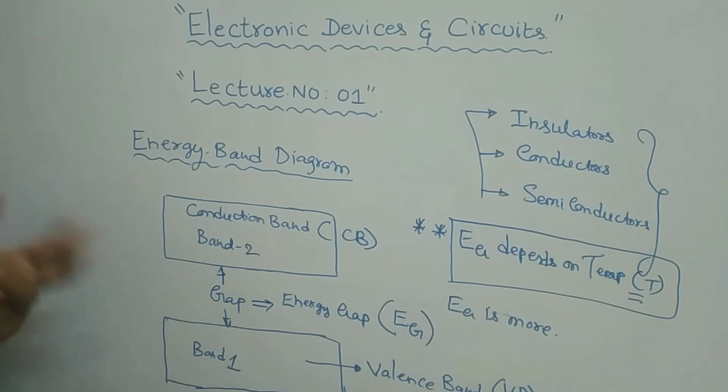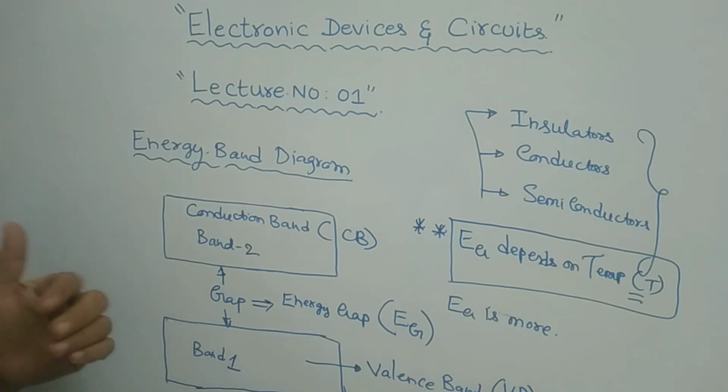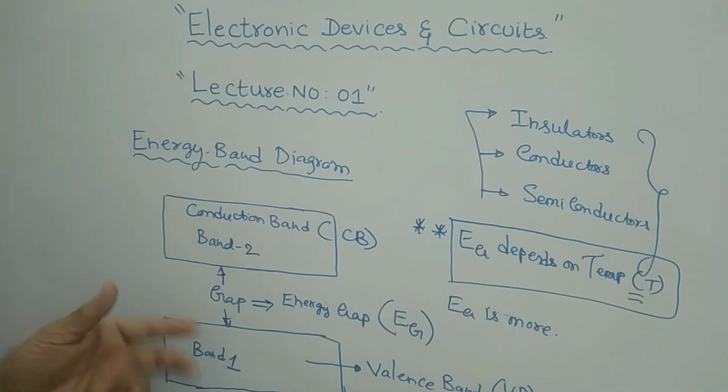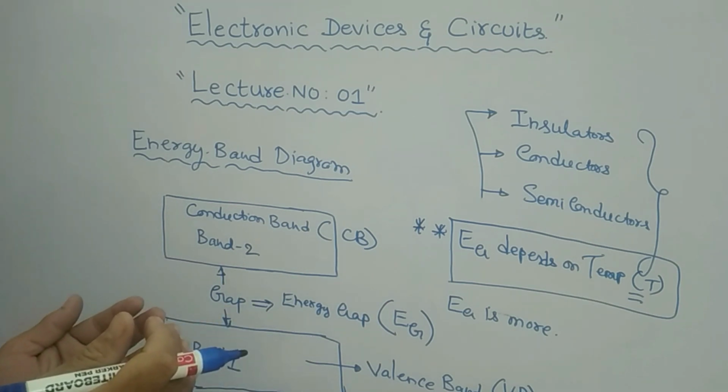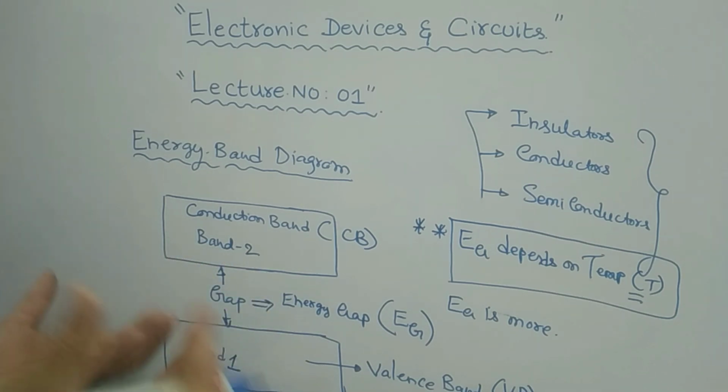If you consider any material, that material consists of a structure called a lattice structure. In every lattice, you will have a small unit cell. A combination of multiple unit cells is there, and finally overall we can call it a material.